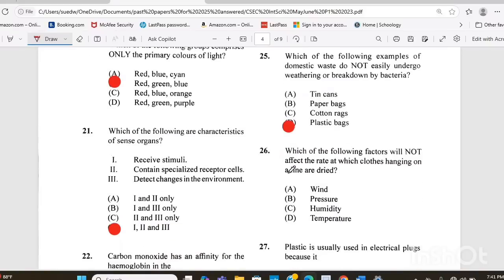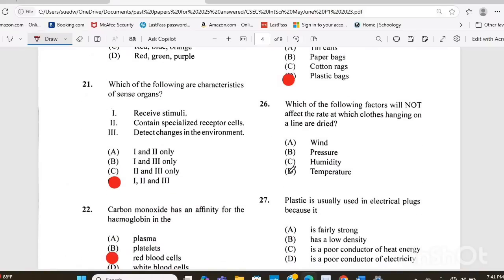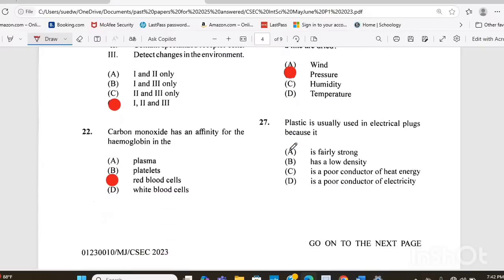Question 26. Which of the following factors will not affect the rate at which clothes hanging on a line are dried? Is it A, wind, B, pressure, C, humidity, or D, temperature? Which one will not affect the rate of clothes hanging on the line? The answer there is B. The pressure will not affect it.